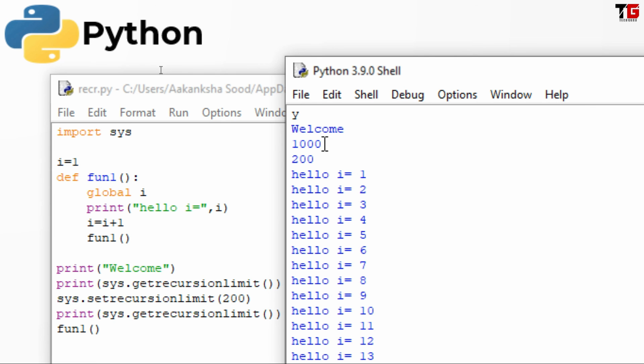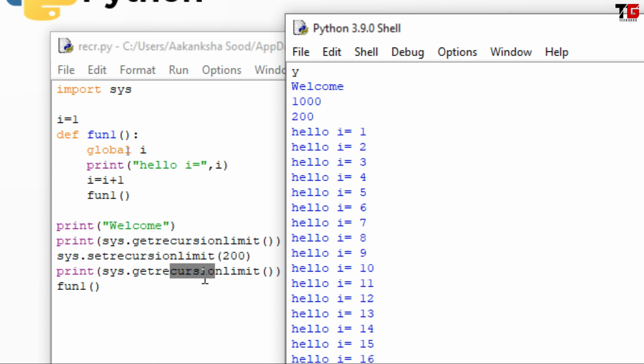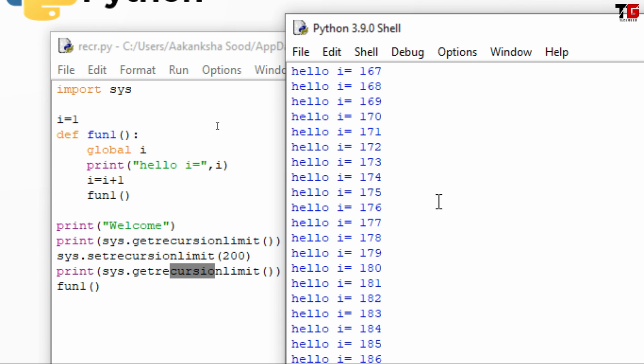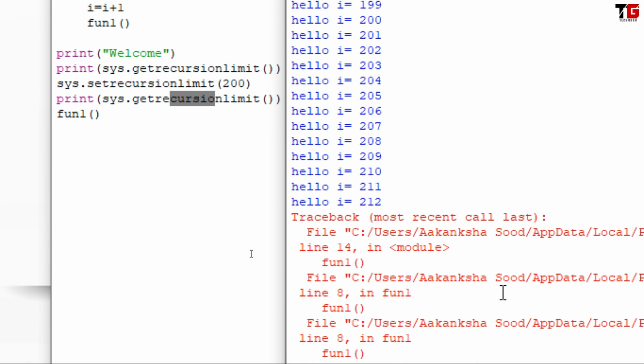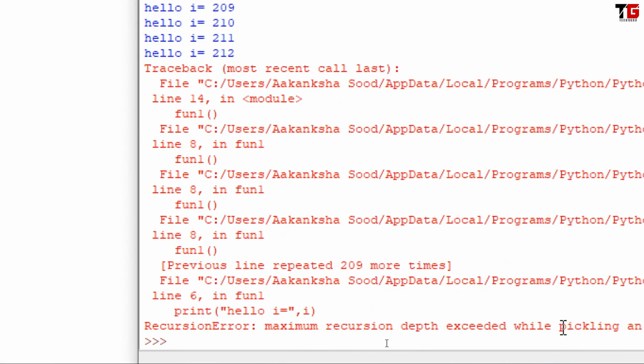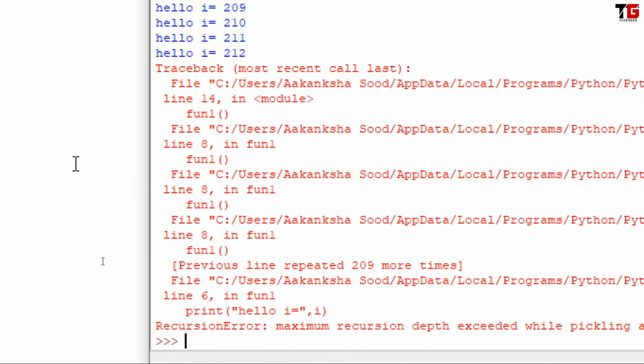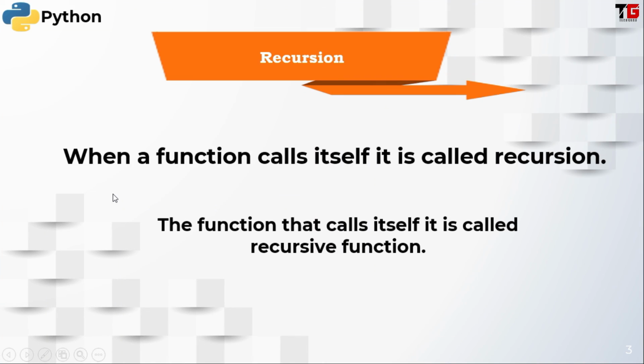Just look here. So friends, here I got the welcome message, then I got 1000, that was the default limit. Then I changed the limit. I again displayed it, so I get 200. Just see how many times this recursive function has executed. It is 212 times. Earlier it was running for 1012 times. So in this way you can create recursive functions in Python and you can set a limit for your recursion.